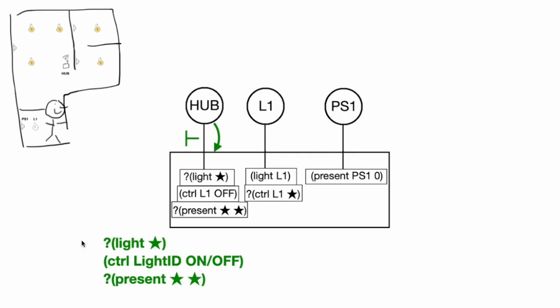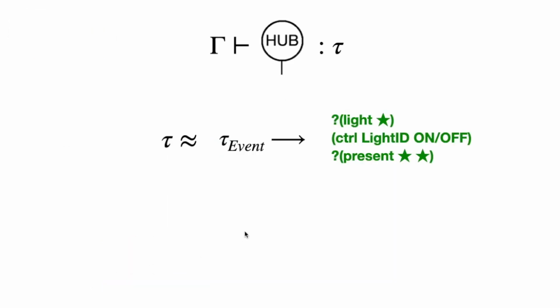Types include the constructor for assertions of interest, the question mark, the star pattern, and tags such as light, control, and present. Using this type language, we can enumerate the different assertions the hub actor manipulates: interest in lights, on-off control signals, and interest in present sensor data. These form the basis of the instructions type for the hub actor. They also need to be combined in some way. True union types are convenient for this purpose and are the second extension to the simply typed lambda calculus we use to describe dataspace actors.